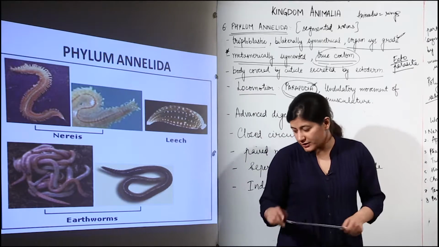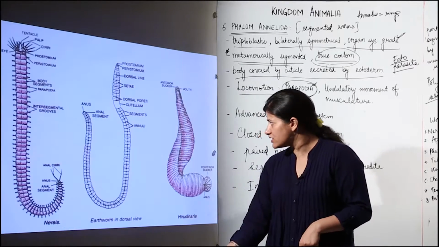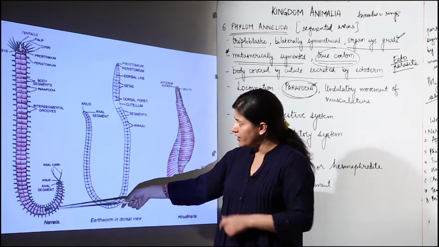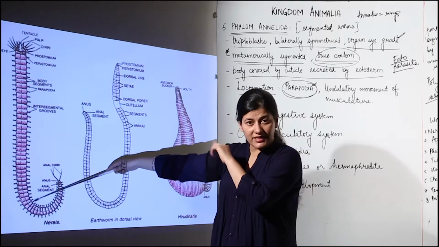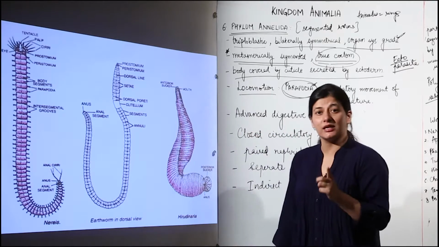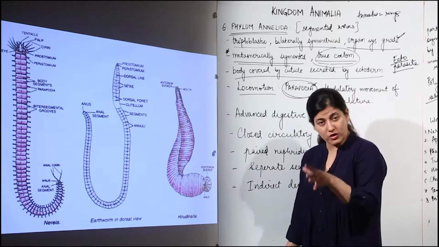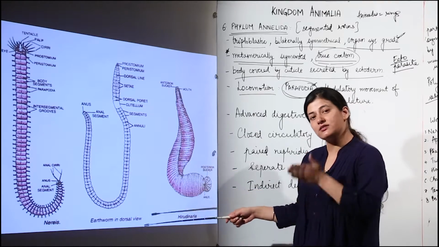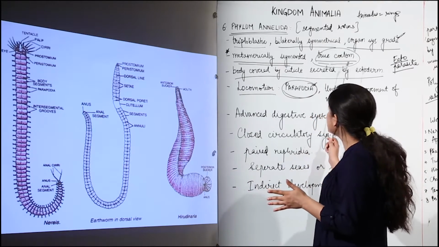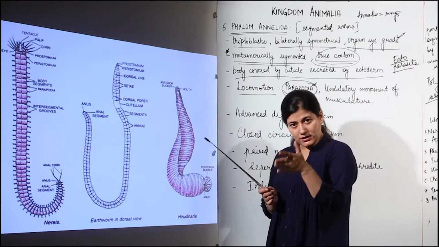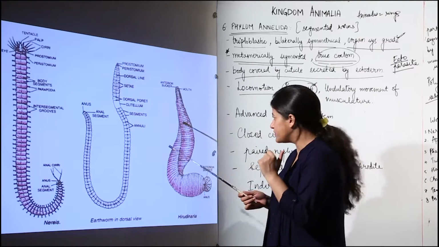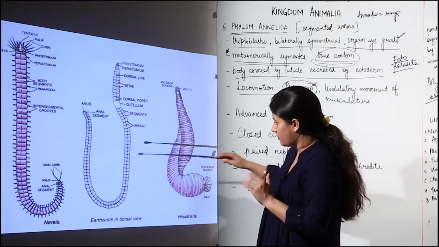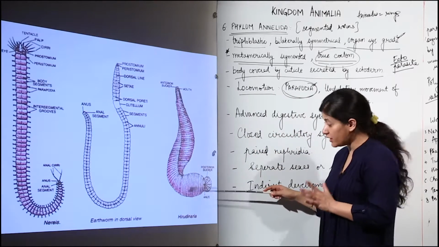Now moving further, this is what I want to show you. This is Nereis. You can see the parapodia over here. You can see the segments, and this segmentation is not like the segmentation in case of tapeworm. That was a superficial one. This is actual segmentation that is present inside the coelom as well. As I told you, this true coelom would be separated by peritoneal septa. Over here you see that there is also segmentation. The segmentation is present over here as well.